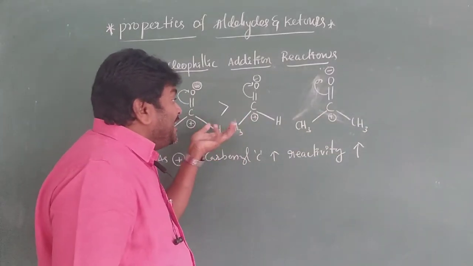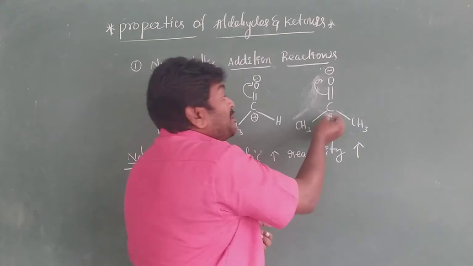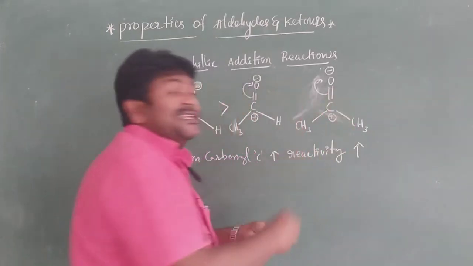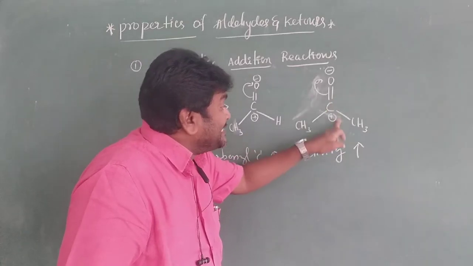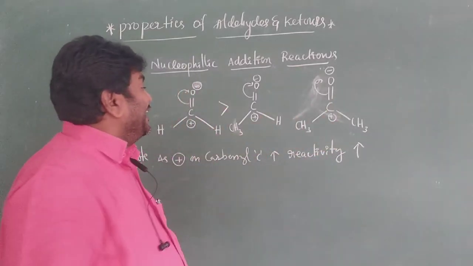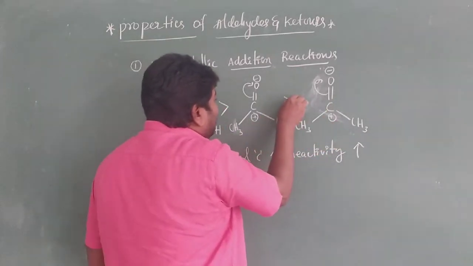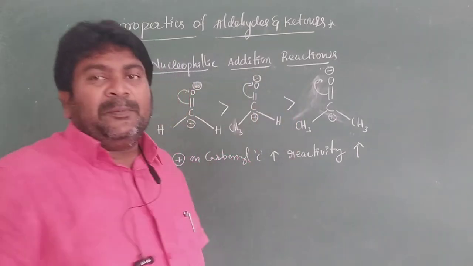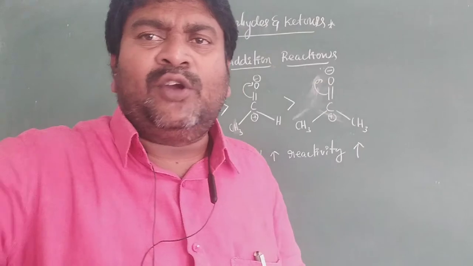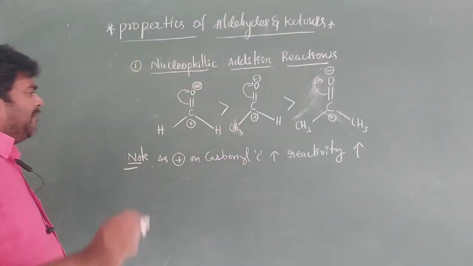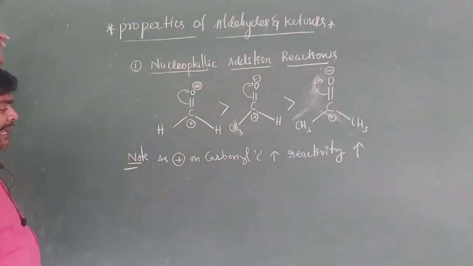So electron releasing groups increase, the positive charge decreases. Comparatively, this one has less positive charge compared to this one. That's why acetaldehyde is more reactive than this one. It is very, very important, my dear students. And one more thing you have to remember, it is a very, very important order of reactivity.